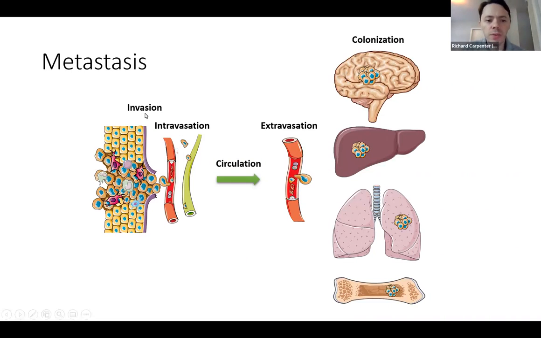Just a very quick overview of this process: you have a primary tumor, and it has to be able to get into the circulation and get out of the primary tumor. Then it will circulate around the body and seed a new tumor in a secondary organ. This is the overall process of metastasis, and this process, particularly the secondary tumors, is what makes cancer so lethal, because the vast majority of cancer deaths are caused by metastasis.